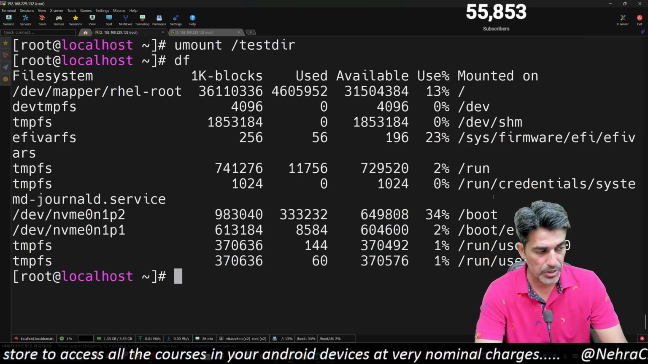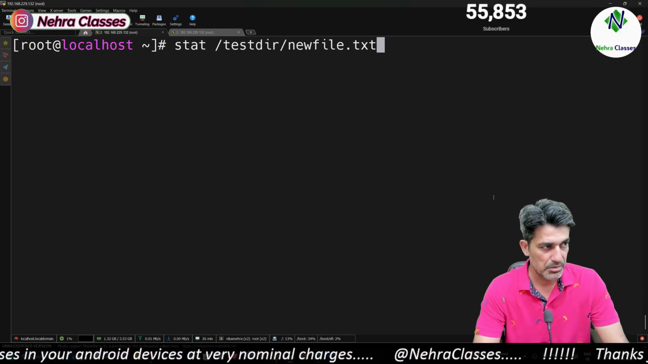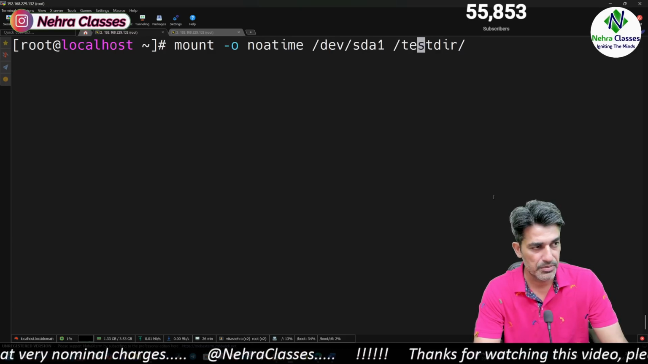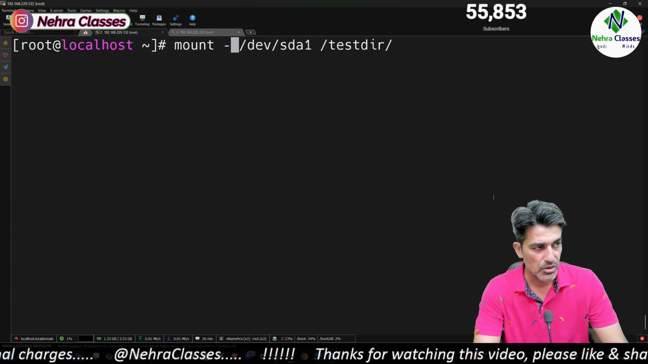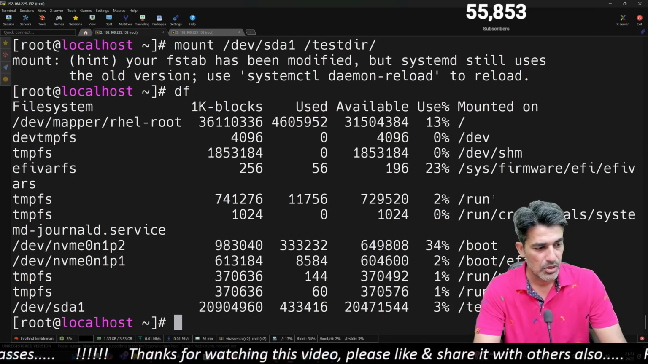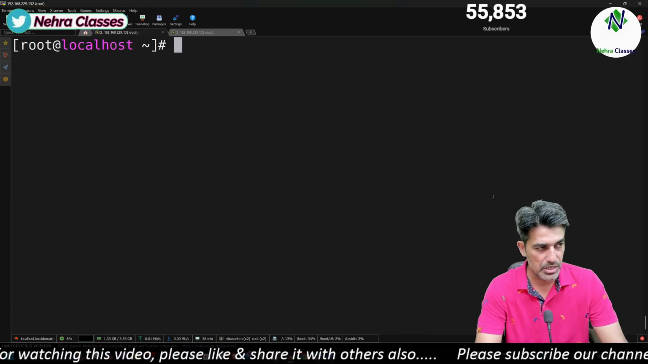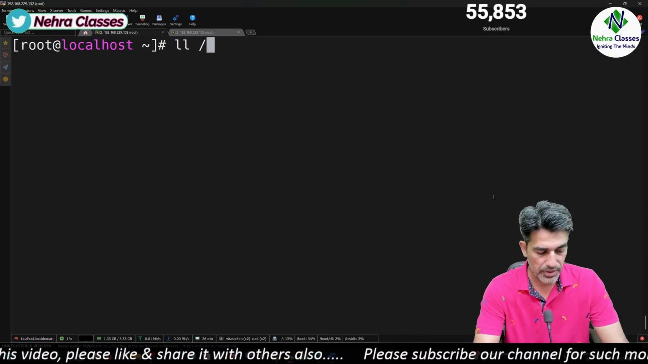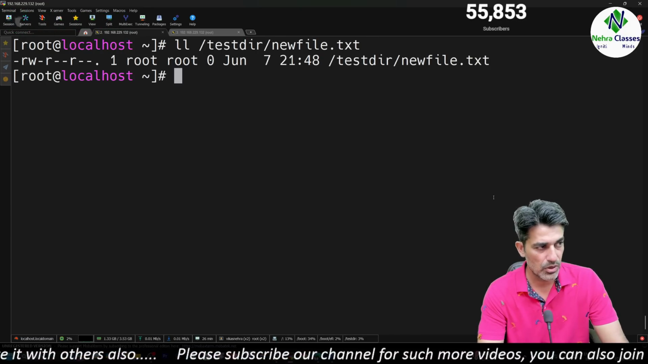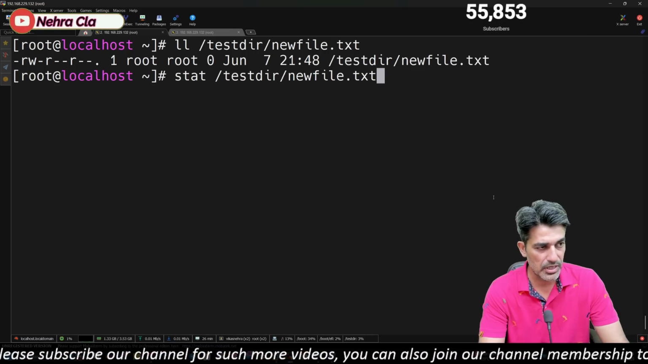The file system is unmounted, and let's mount it back, but this time we will not define this option there. So we will enable it without the noatime option. We have successfully mounted the file system back, and now let's list the file first. Test_dir new file.txt. Let's execute the stat command for the file.